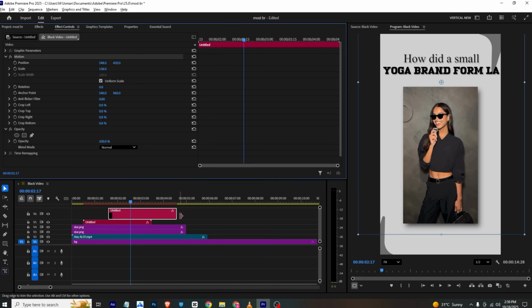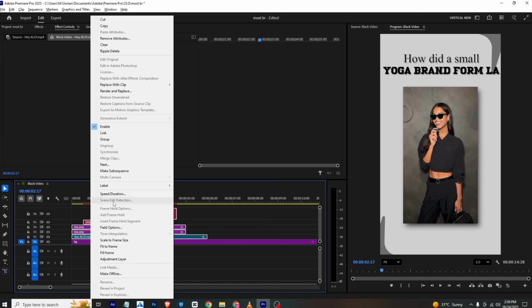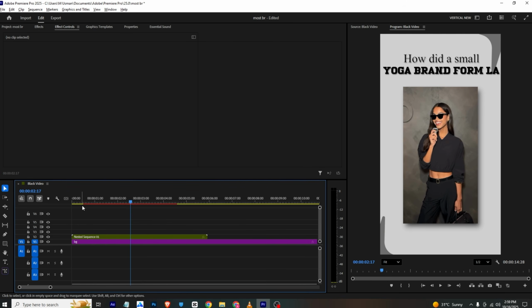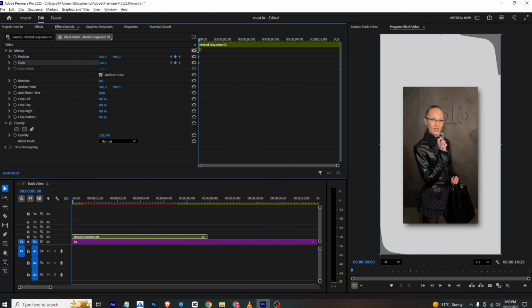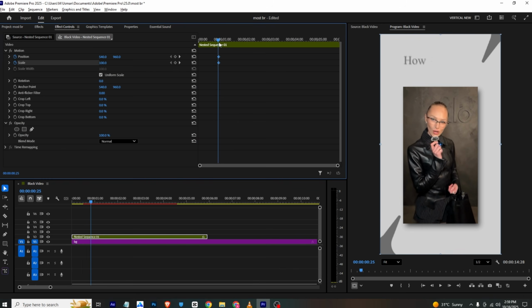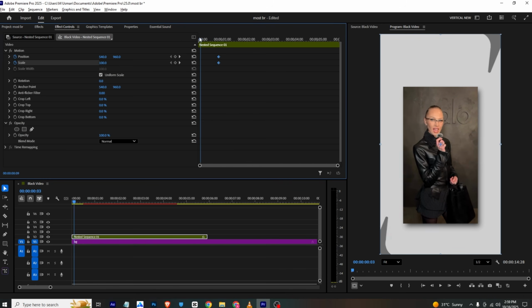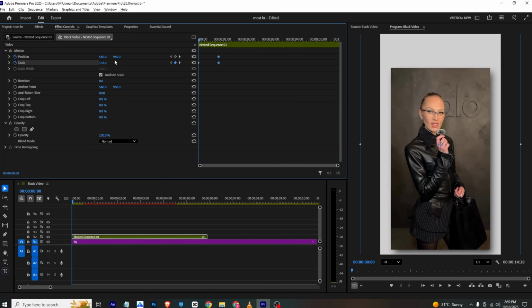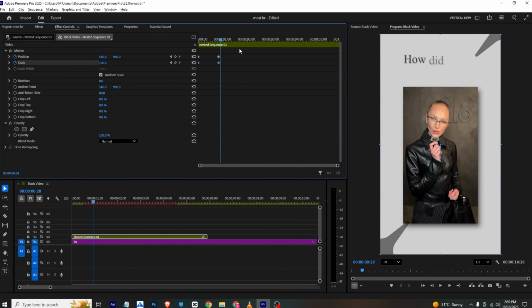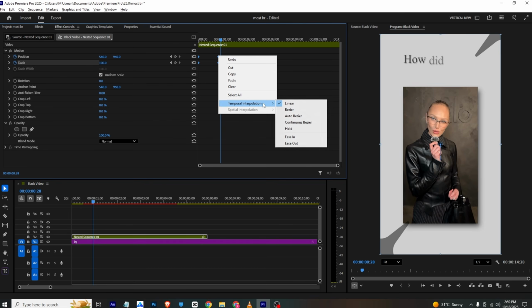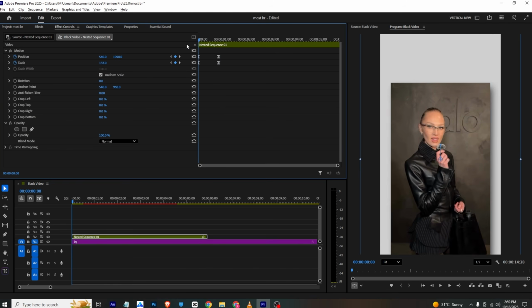So I will select all the layers except the background and simply nest them. Now I will add a scale and position keyframe and move this to our final position, approximately where the text starts to appear. And at the start, I will zoom it and position it like this. And now I can ease in the keyframes like this.